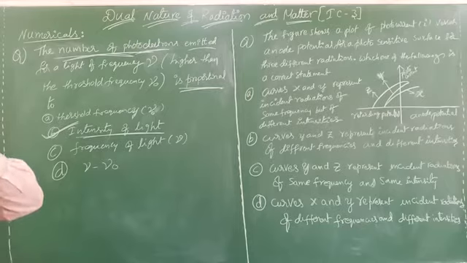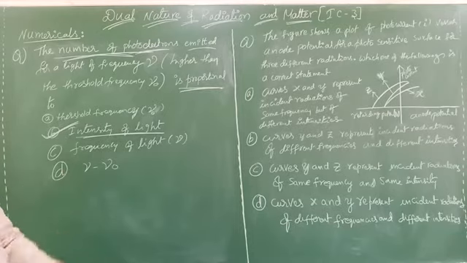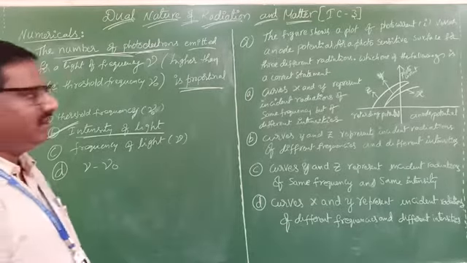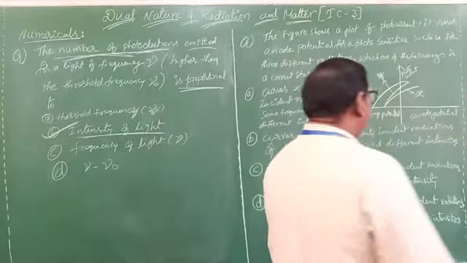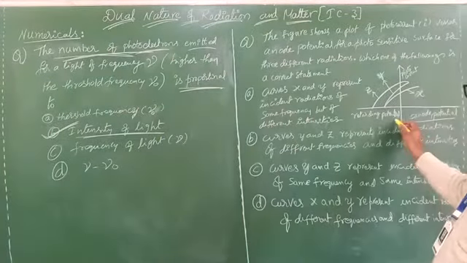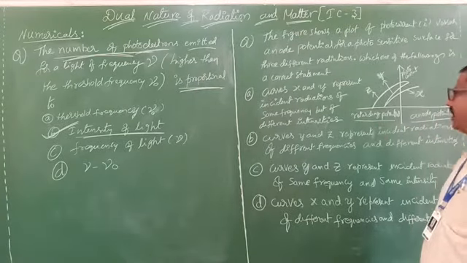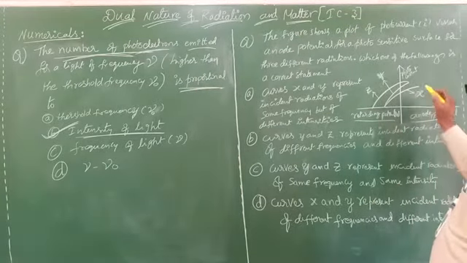Same model, but a different type they asked here. Next one, they gave one figure. In that figure, the anode potential and retarding potential are considered for three curves.